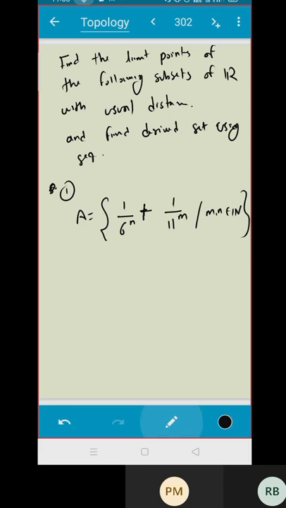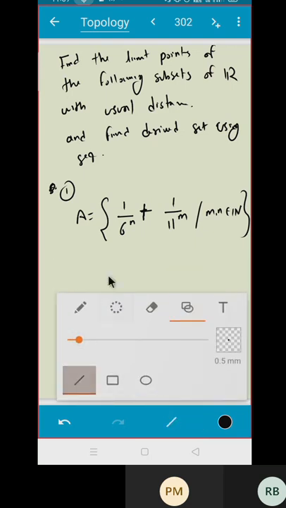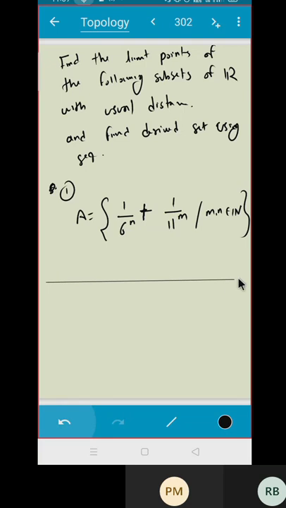Yes, what do you think? It is 0, sir, and it is not in the set. Okay, so I don't care. Limit point may not be in the set. What are the limit points of this set A? Try to see the structure of the set. What do you think? Remember the definition of limit point and then try to follow.